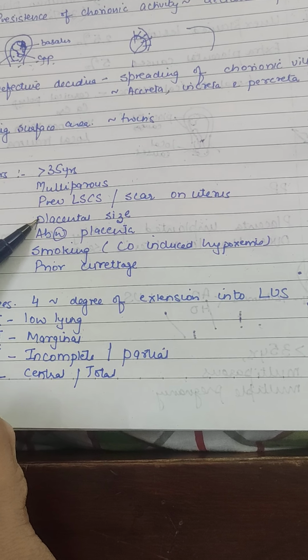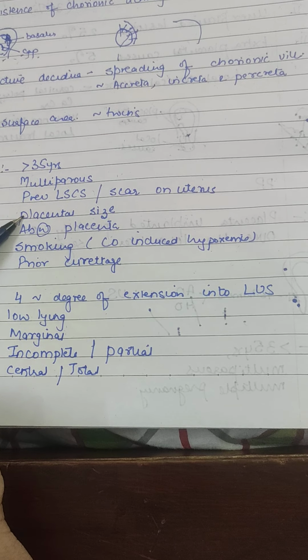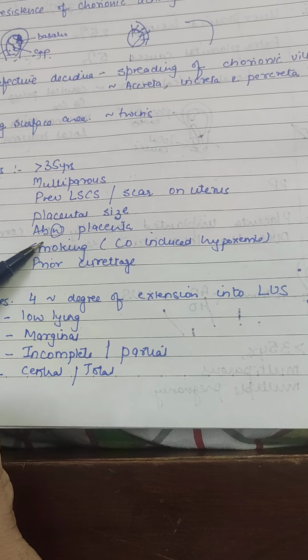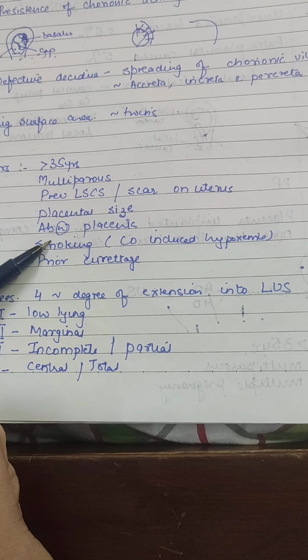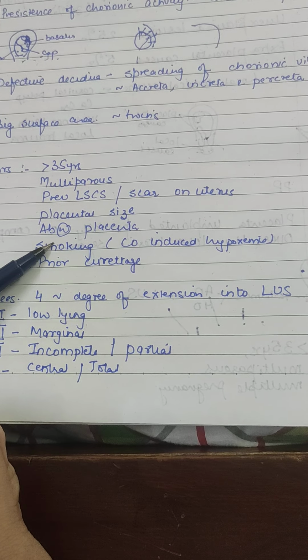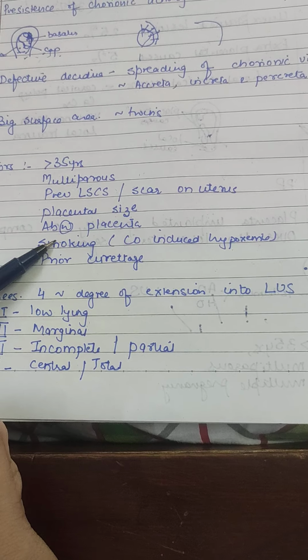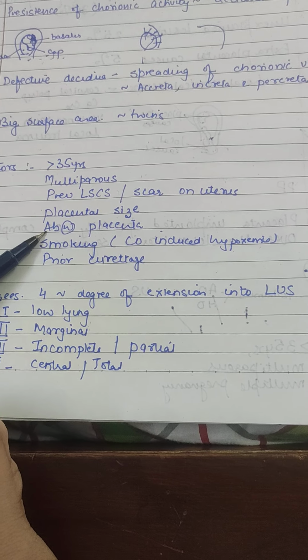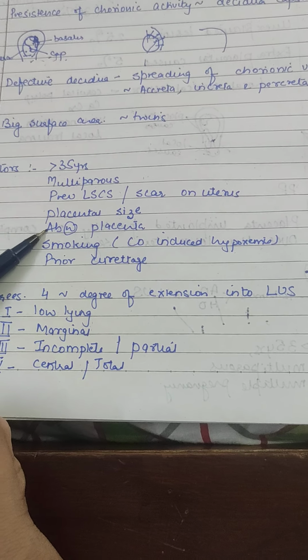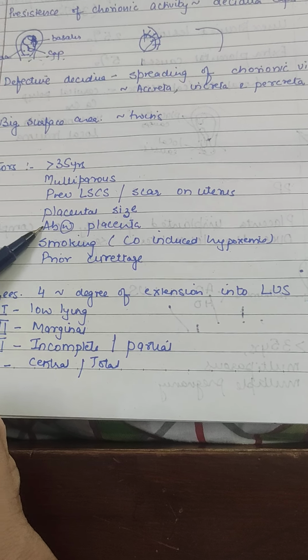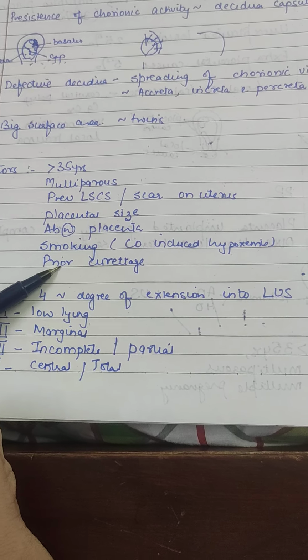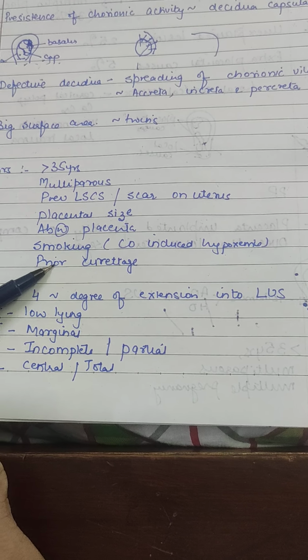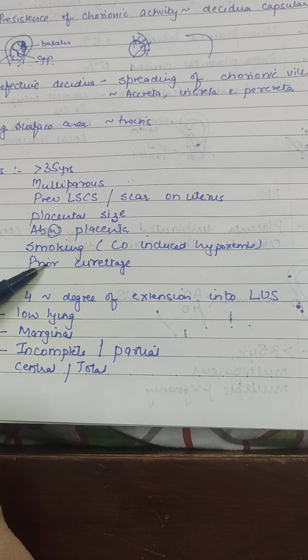A big size placenta again is a risk factor. Then abnormalities of the placenta: accessory lobe, filamentous insertion of the cord, membranous. So these are the different abnormalities in which we find an extra lobe lying in the lower uterine segment. They can be one of the risk factors for placenta previa.